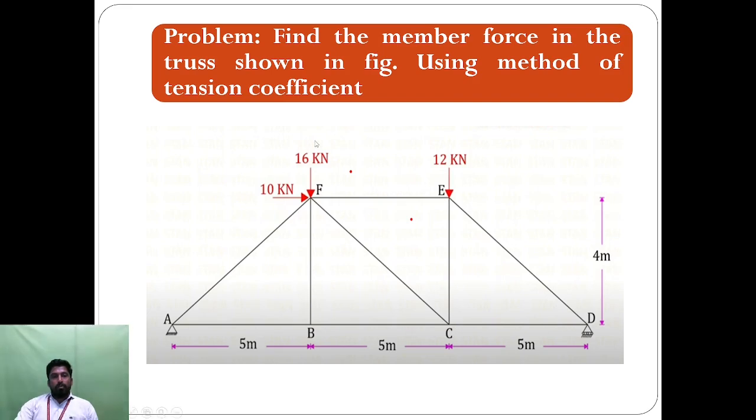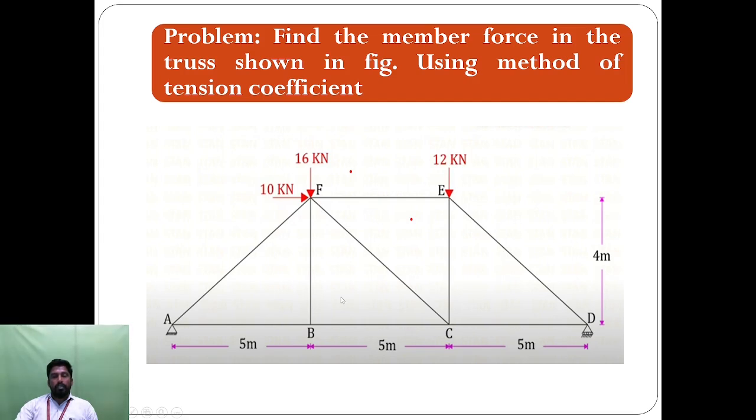Here is one problem we can solve by using the tension coefficient method. Here one end is fixed on a hinged support and the other end is fixed on a roller support, and we can also apply load at particular points E, F, A and D. These are the pictures for the structures. This is one of the trusses.